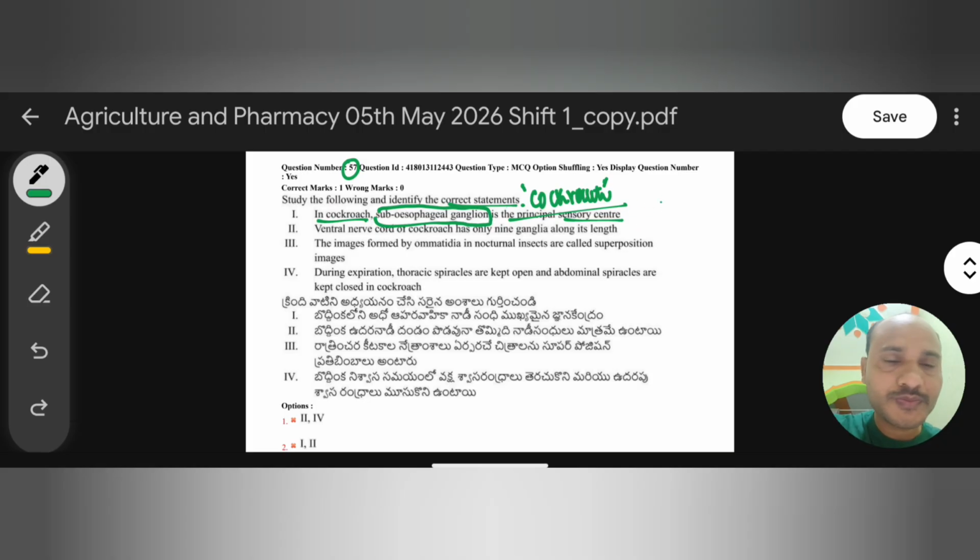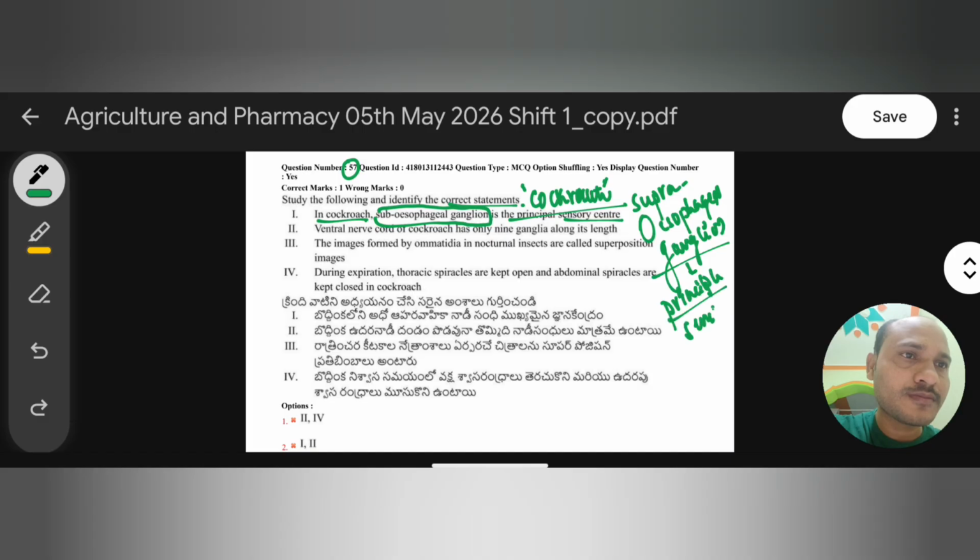Remember, I am writing supra. Supra-esophageal ganglion is the principal, meaning main, sensory center, not sub. So the first statement is wrong. Now the second statement: ventral nerve cord of cockroach has only 9 ganglia along its length.